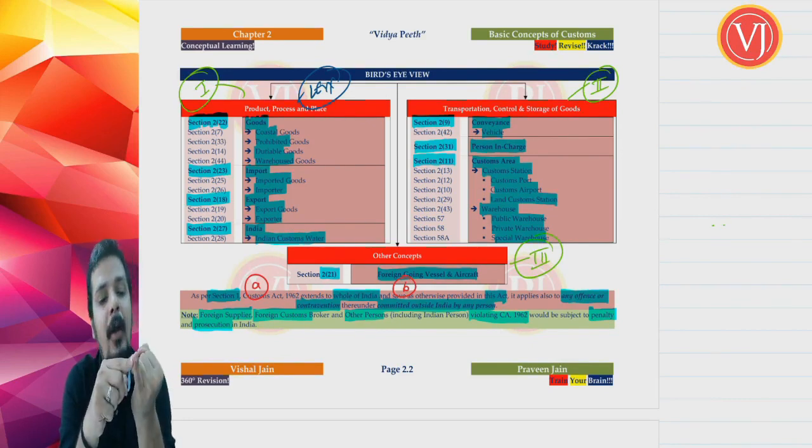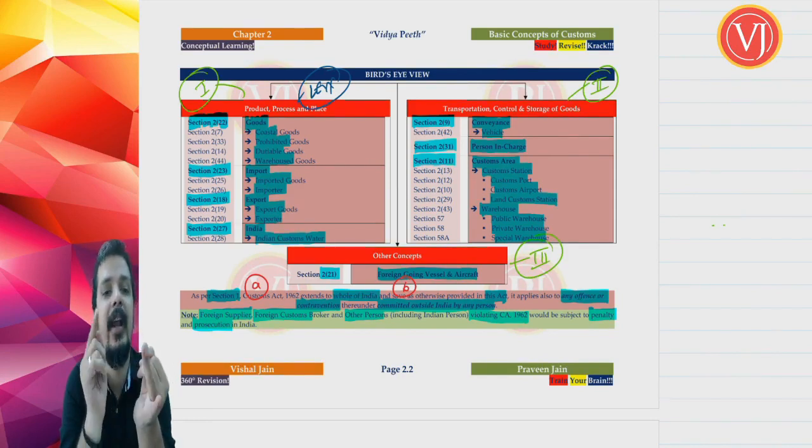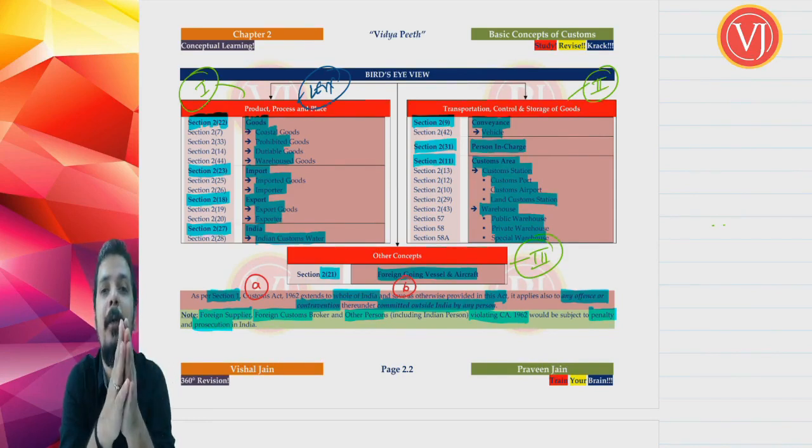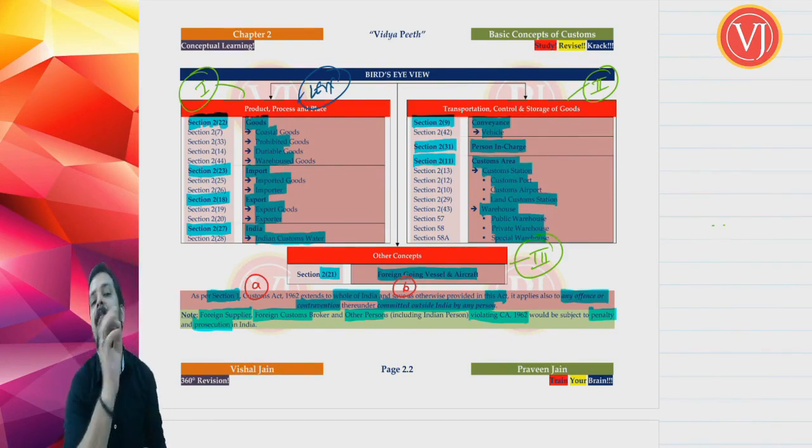So there will be civil proceedings, that is penalty, and criminal proceedings, that is imprisonment, even against a foreign person. There will be civil proceedings, that is penalty, and criminal proceedings, that is prosecution, even against a foreigner, whosoever is violating your Customs Act 1962.